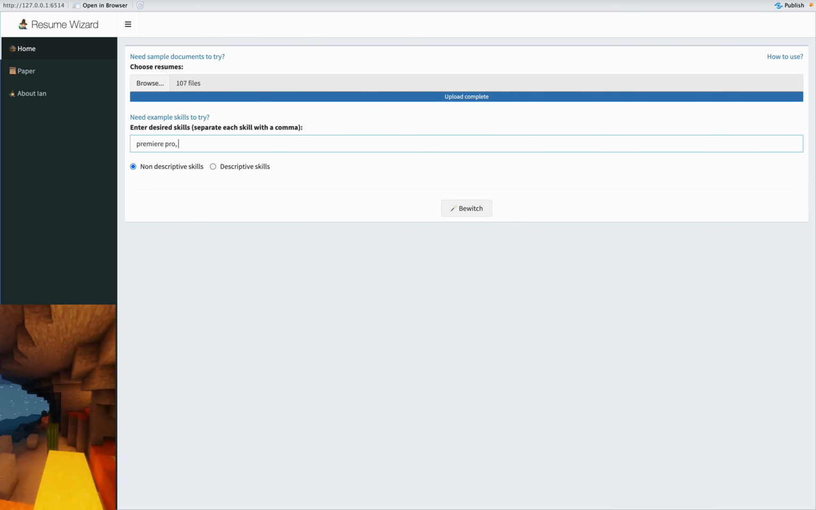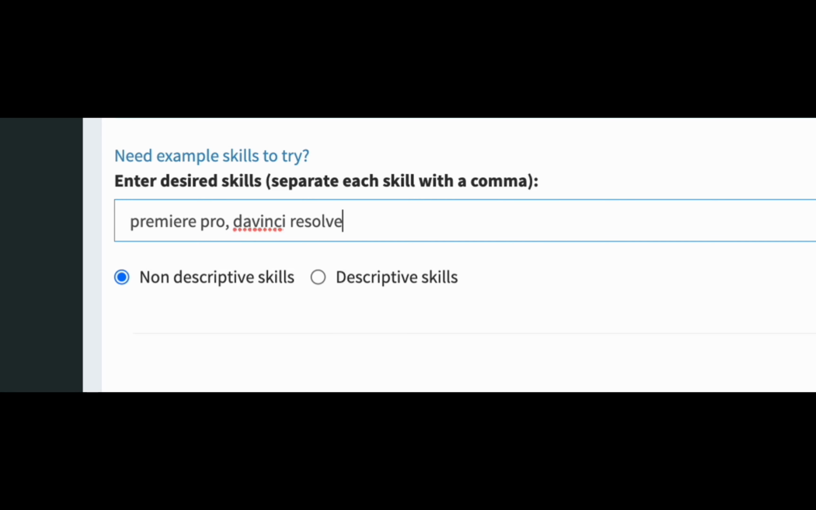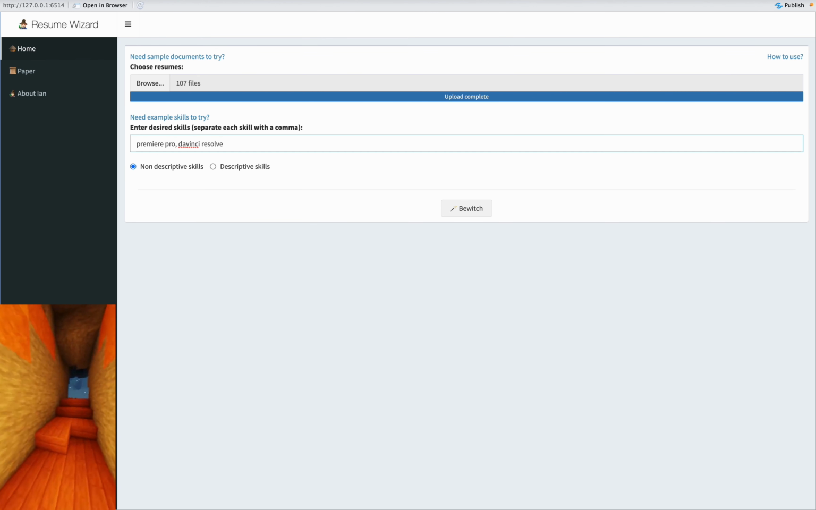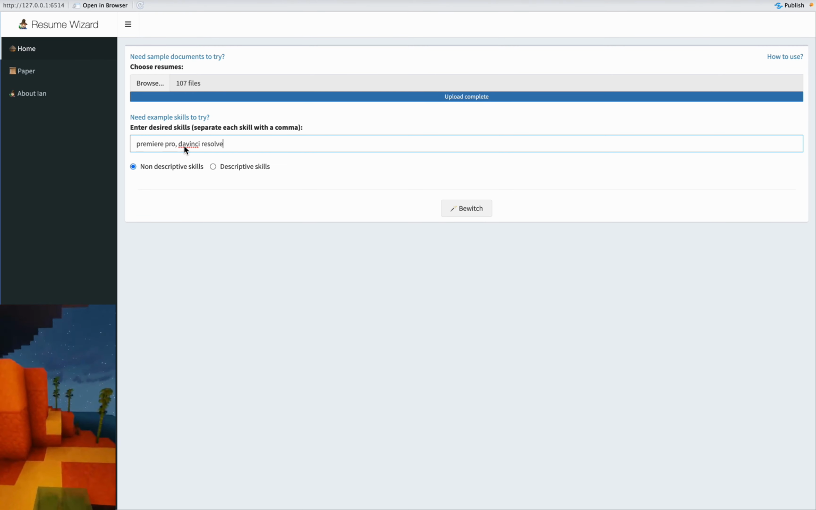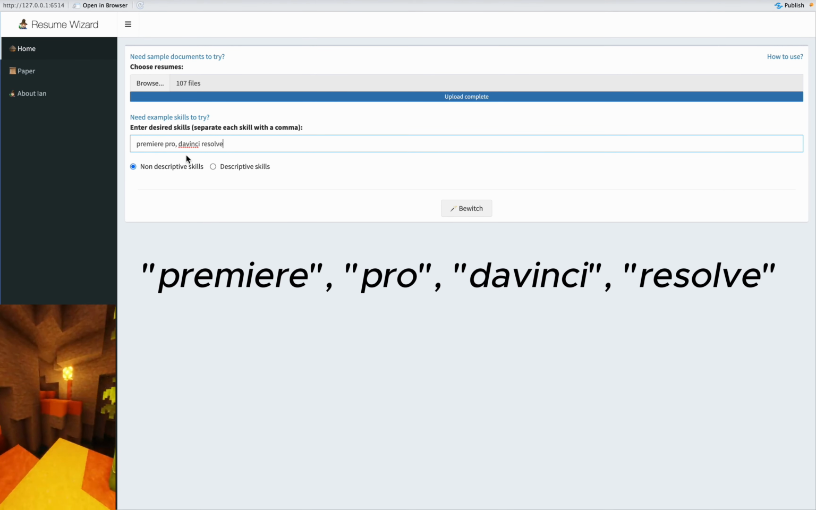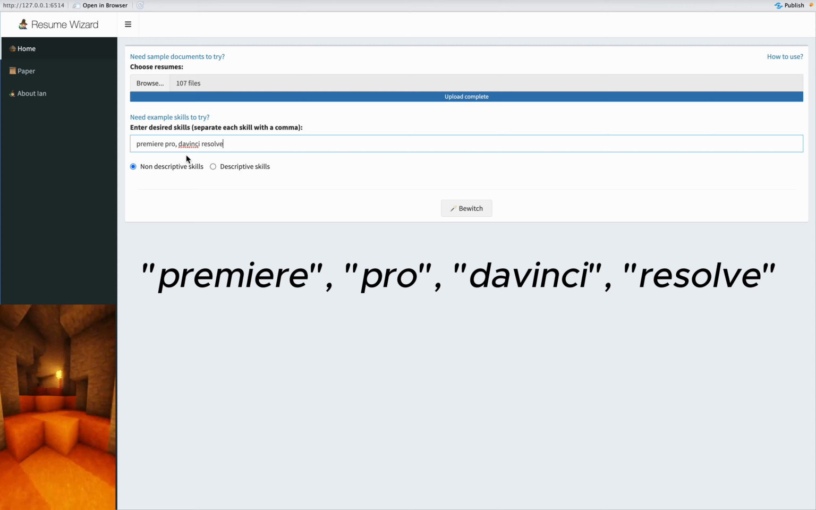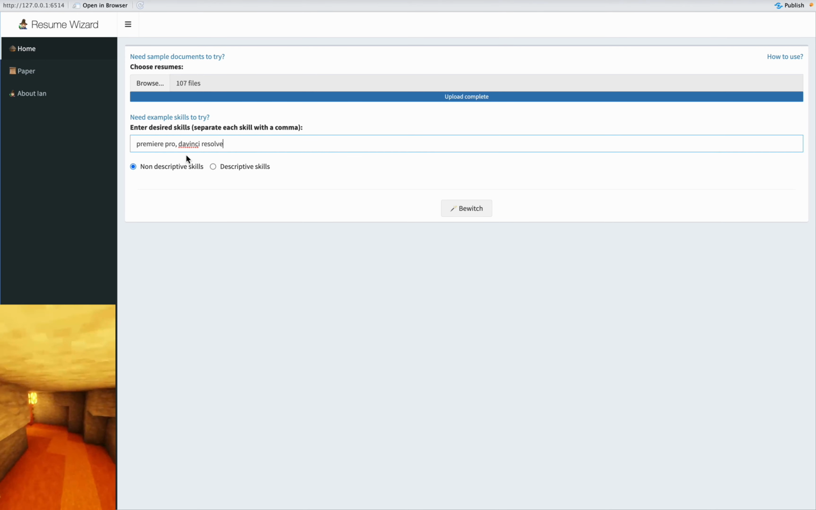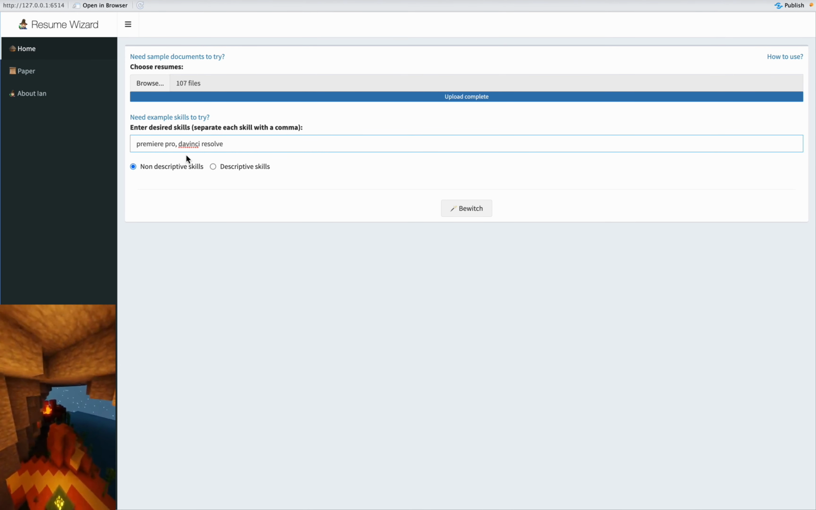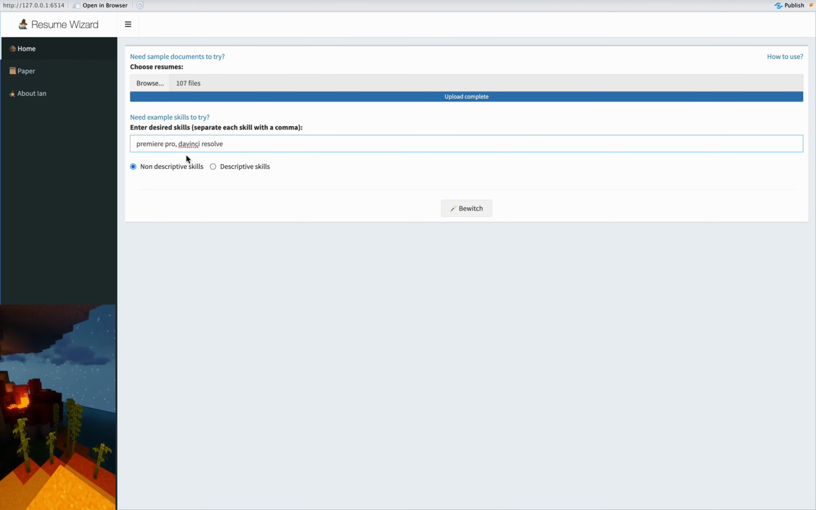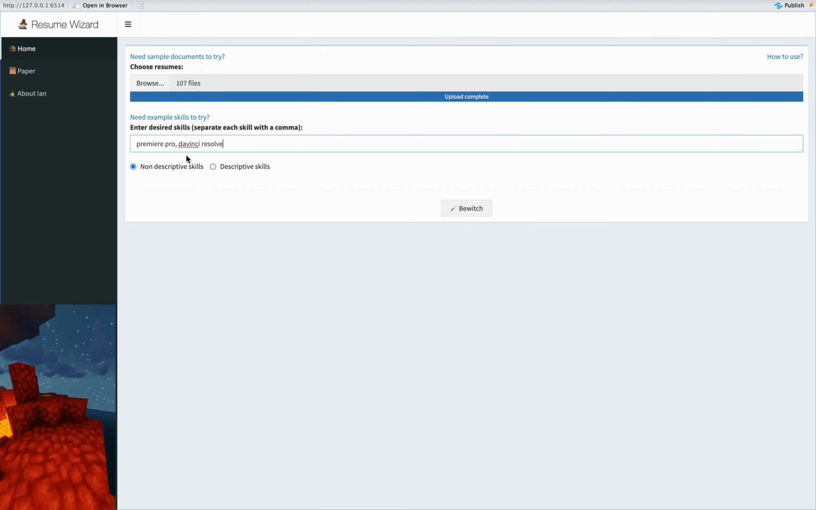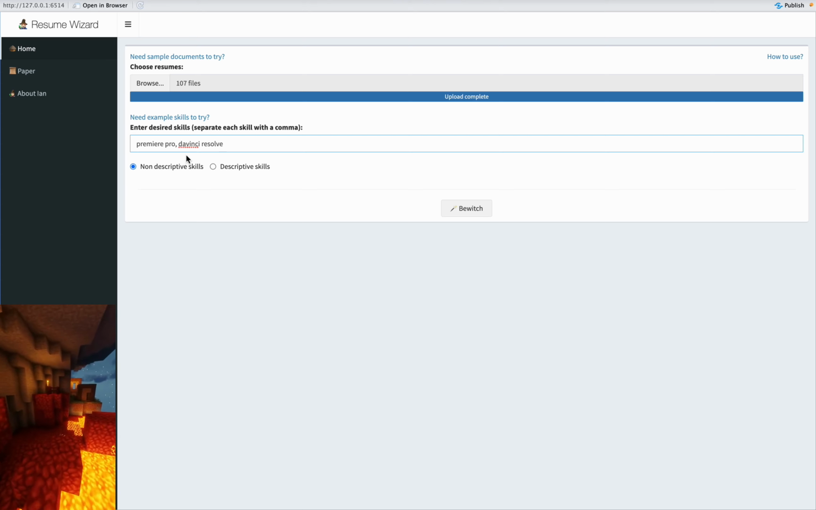Just imagine if a user types something like Premiere Pro, DaVinci Resolve. Just imagine, these are going to be counted as 4 skills. They're not going to be counted as 2 skills. They're going to be counted as 4 skills. That's a big problem. So actually, when I was coding, when I was making this web app, I tried to solve this, but I couldn't. I got lost and I decided to leave it like that.